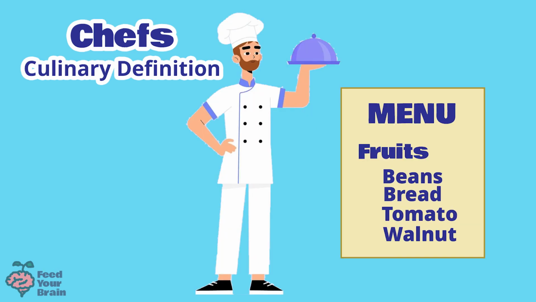And when you eat at restaurants, you have an expectation of how food is grouped as well. Chefs will categorize fruits and vegetables based on what is commonly expected by most people. Imagine if your favorite restaurant had a menu and under the fruit section had listed beans, bread, tomatoes, and walnuts. That technically is correct, but you would think something is wrong with the menu or the head chef.